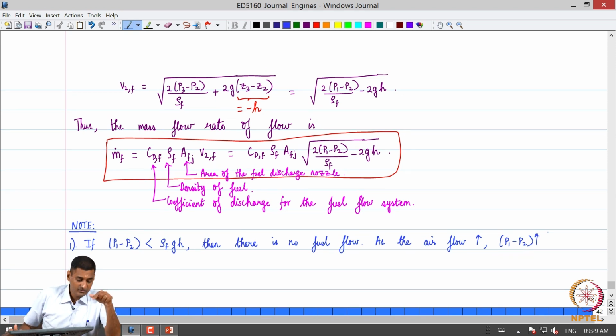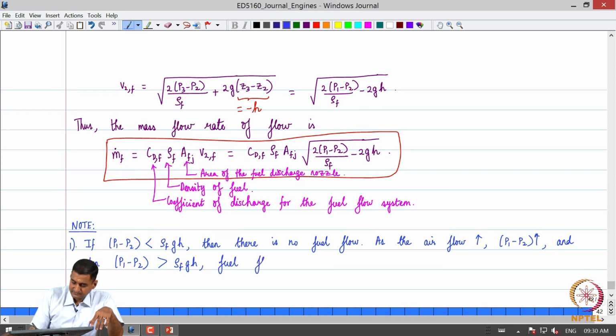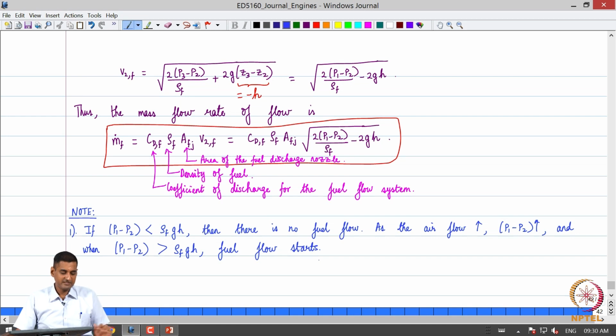And when P1 minus P2 becomes greater than rho F g H, fuel flow starts. So, that is the first observation. I hope this is clear to everyone.